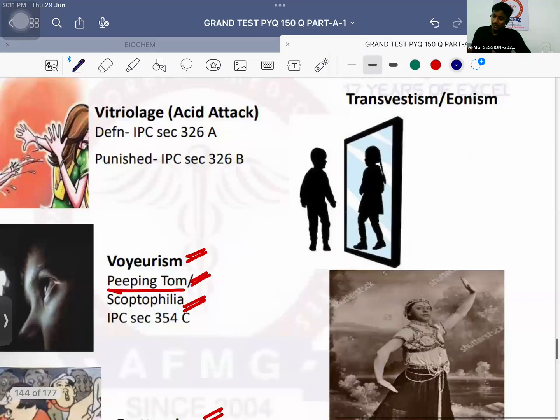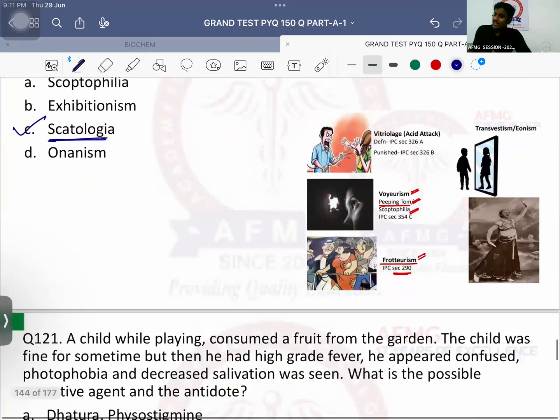Vitriolage I have already told you. Exhibitionism is nothing but flashing private parts in the public space. Onanism is nothing but ipsation or masturbation. It is called onanism.